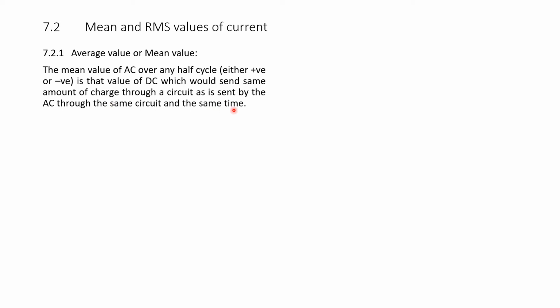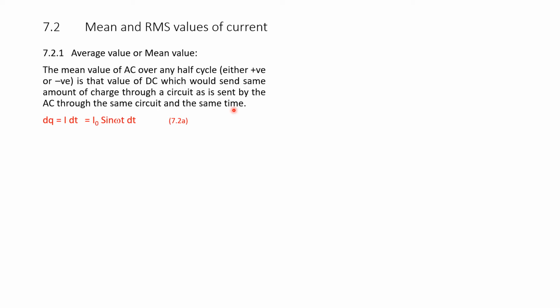That is, the charge in a positive half cycle or negative half cycle of an AC circuit will be the same as the effect of the DC value. This is the meaning of average or mean value.